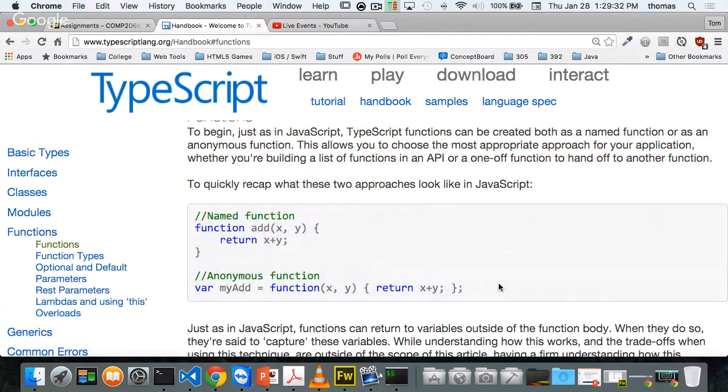We're going to see the anonymous function being used a lot more when it comes to callbacks with Node.js, right? There are a lot of callback functions that we use with Node.js all the time. So this anonymous function declaration here is what we're going to be using.